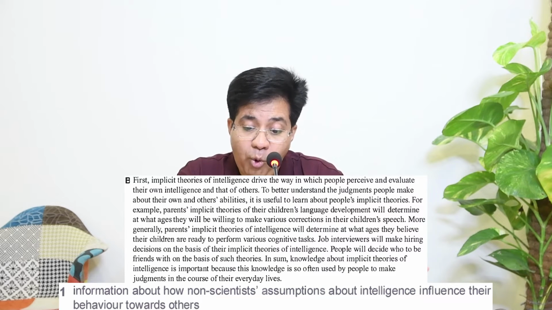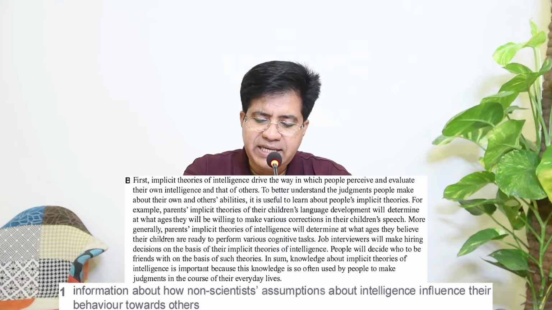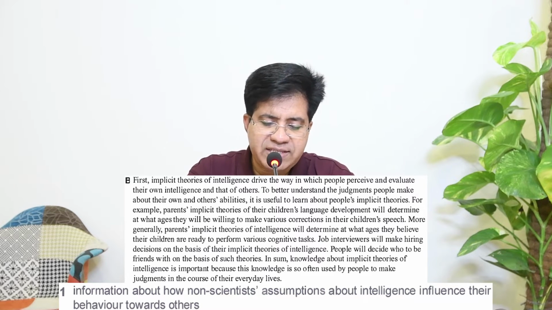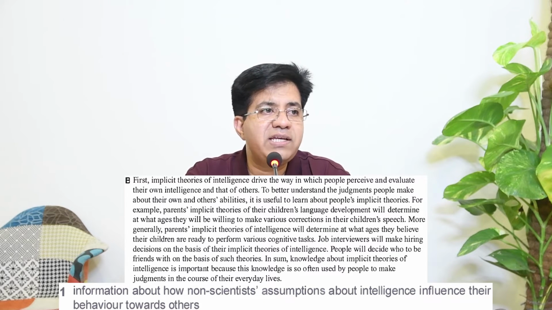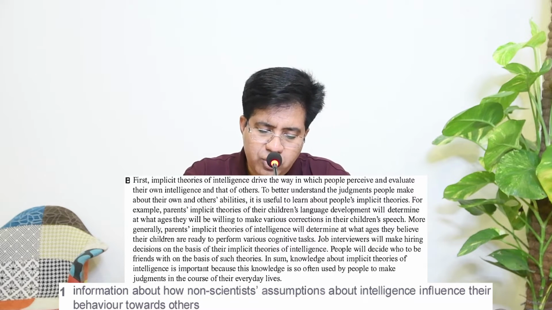Paragraph B for boy. Second line. Everyone, please follow me. Paragraph B, second line. To better understand the judgments people make about their own and others' abilities, it is useful to learn about people's implicit theories. People's implicit theories. And what is that? Information about how non-scientists. And what is for non-scientists? People's implicit theories. So non-scientists' assumptions about intelligence influence their behavior towards others. So for question number 1, correct answer is B.